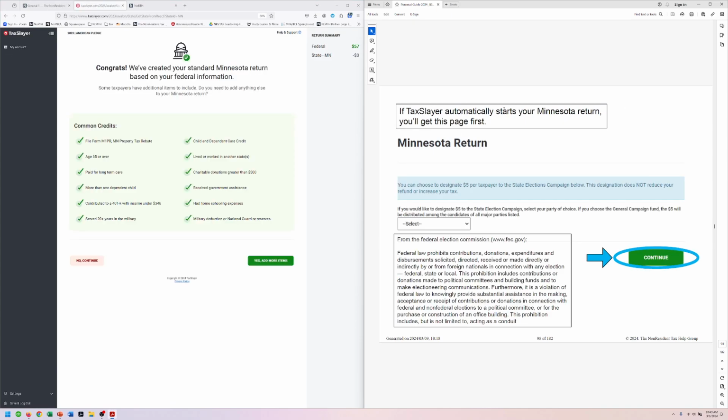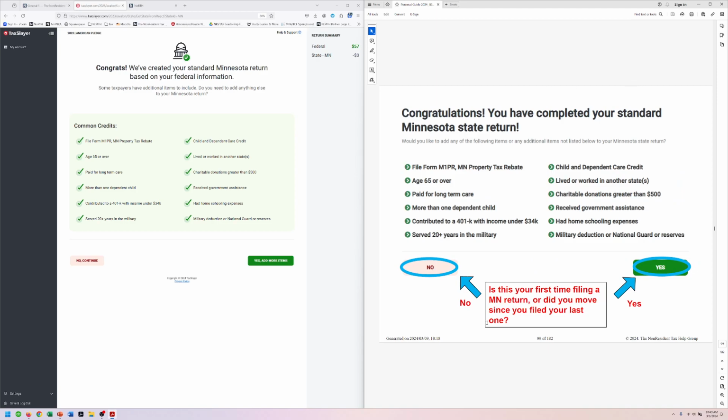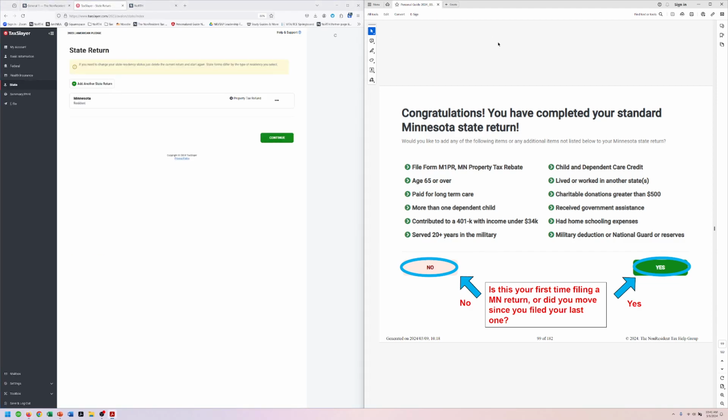Yep, so this has started you first. You'll go right there. All right, so now the important Minnesota question. Is this your first time filing a Minnesota return, or did you move? This is not her first time filing, right? She filed last year. She had to pay extra last year. So we would say no. And she did not move. So we can just say no, continue.